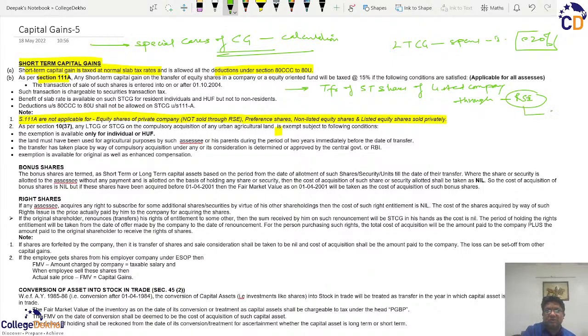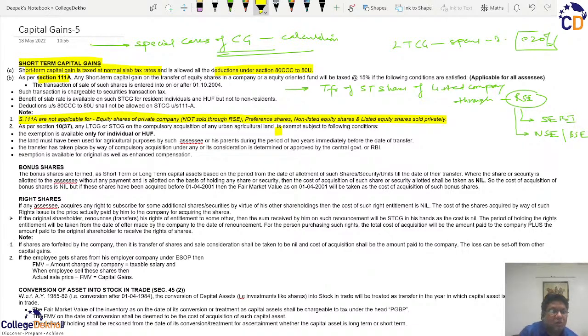The recognition is by SEBI, the Securities and Exchange Board of India, and there are primarily two stock exchanges at the moment, that is the National Stock Exchange and the Bombay Stock Exchange.